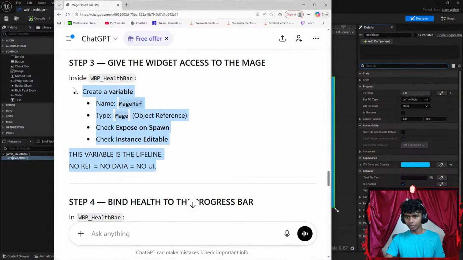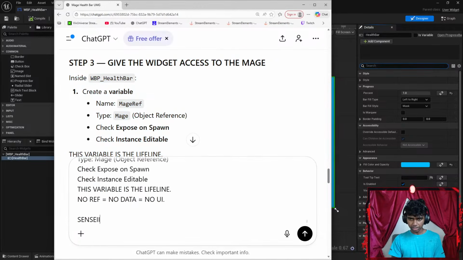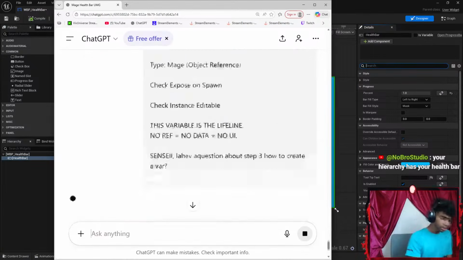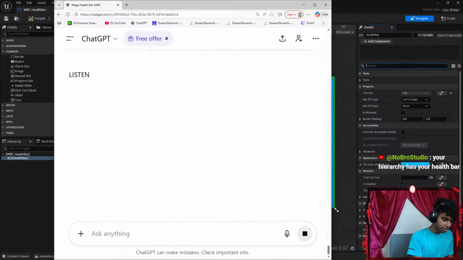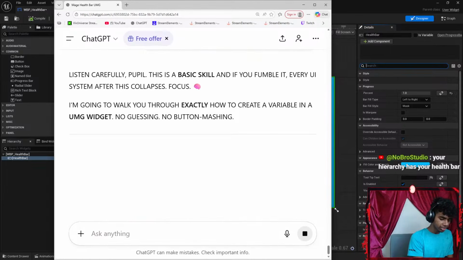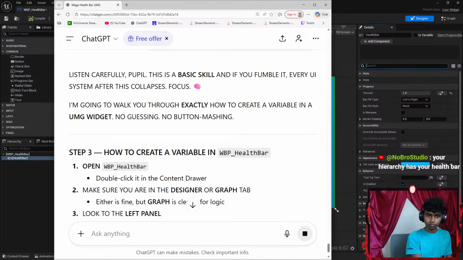That's it. Let's go all the way up here. Let's go ahead and copy the step 3. Let's paste it. Sure, let's go with shift enter and say something like sensei, I have a question about step 3. Okay. How to create a variable. Okay, let's see. Maybe I go ahead and eat something while sensei's typing. Guys, I feel this is kind of stuck here. Okay, you need to create variable in your details. Oh, I see.